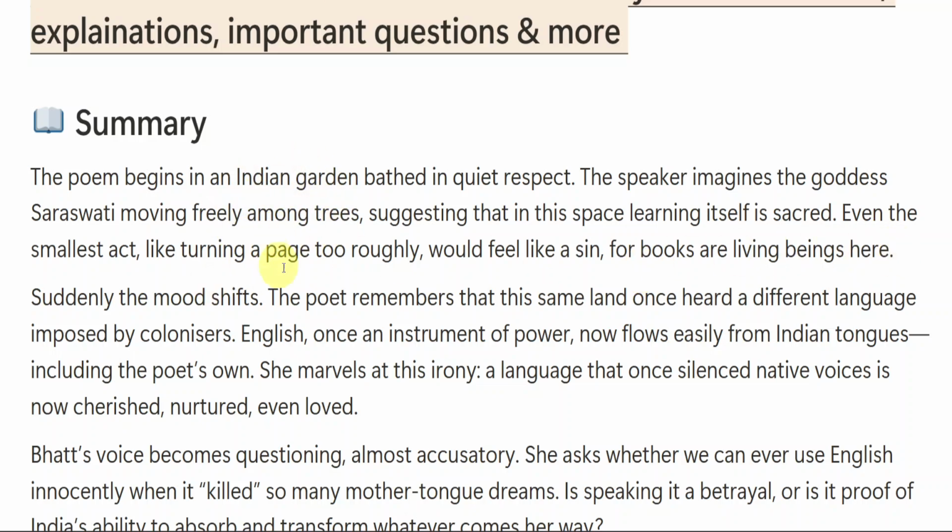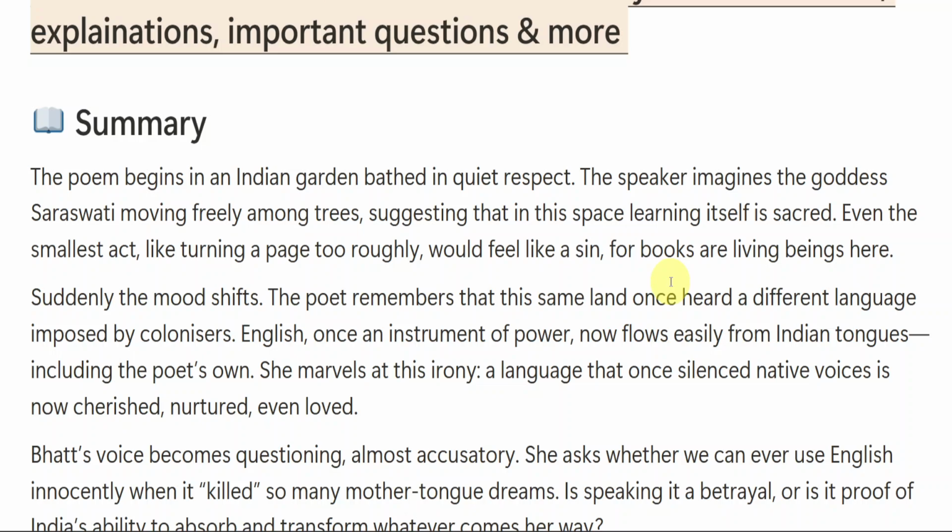How are trees living beings? Trees and plants are living beings, right? In the same way books are also living beings here in this place. So that is what the poem in the first stanzas tries to say. But later the poem was going in free verse. Okay, it was going smoothly, but later the mood of the speaker will shift.